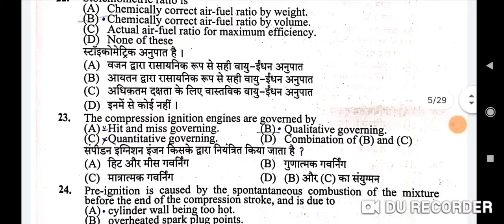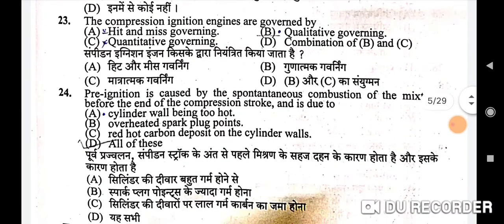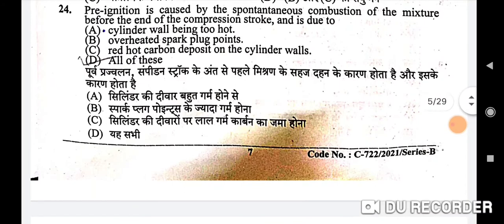The 23rd question is, compression ignition engines are governed by qualitative governing, so here B will be the correct option. The 24th question is, pre-ignition is caused by the spontaneous combustion of the mixture before the end of the compression stroke and is due to. All of these will be the correct option here, D will be the correct option.